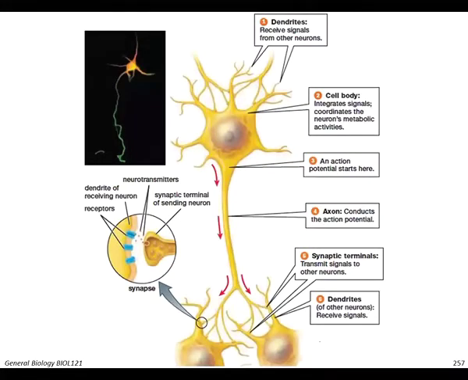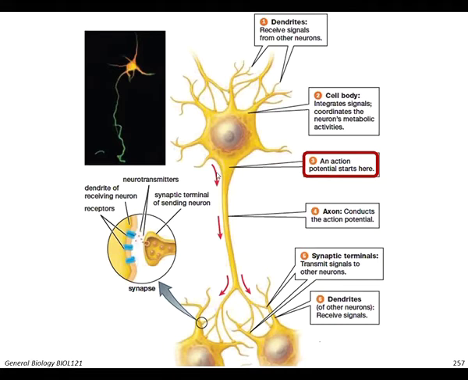So here you can see what the neuron is composed of. This is a real image of a neuron, and you can see it starts with the dendrites that receive the signal from other neurons. The signal is conveyed to the cell body, which integrates and coordinates these signals. This leads to the formation of what is called the action potential, the propagation of the nerve impulse, which starts at the cell body.